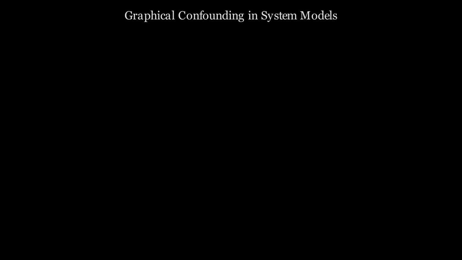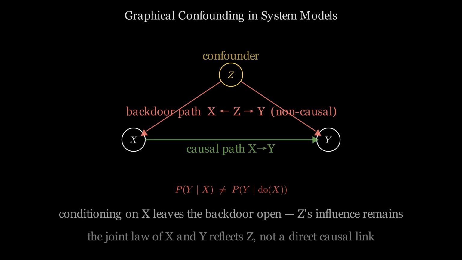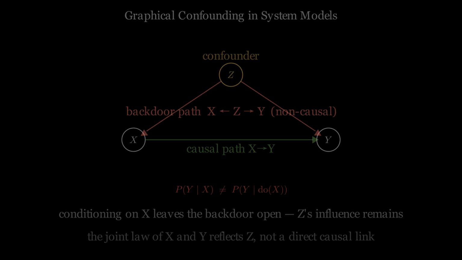Confounding arises when a latent variable influences both an upstream and a downstream component, creating spurious observational dependence between them. In a graphical system model, confounding corresponds to a common cause node with edges into two or more downstream variables. Observational dependence between the downstream variables is real. It is present in the data and in the joint distribution, but it does not represent a direct causal link between the downstream variables. An intervention on one downstream variable will not change the other downstream variable because there is no causal edge between them. The observational association exists only because both are caused by the shared upstream factor.